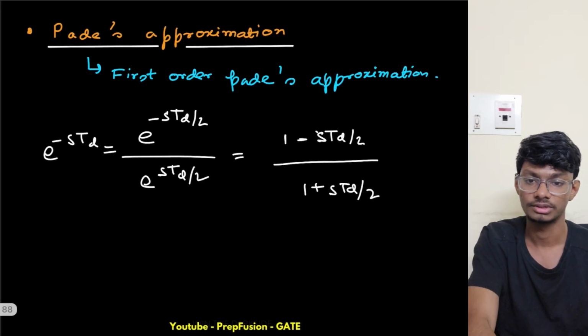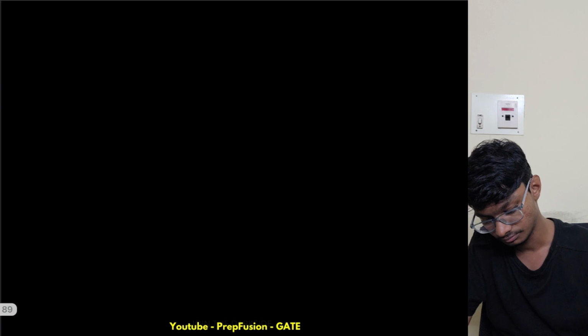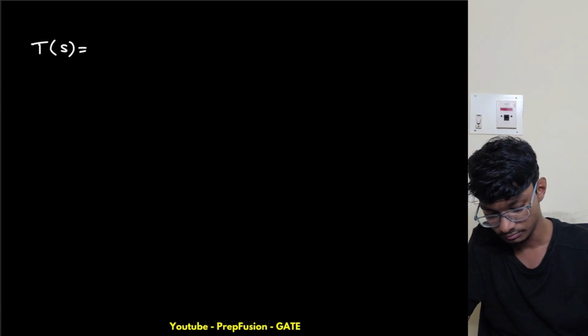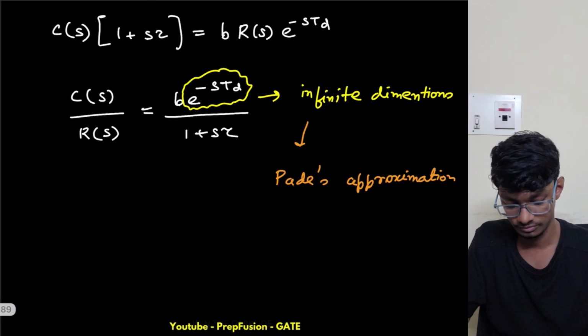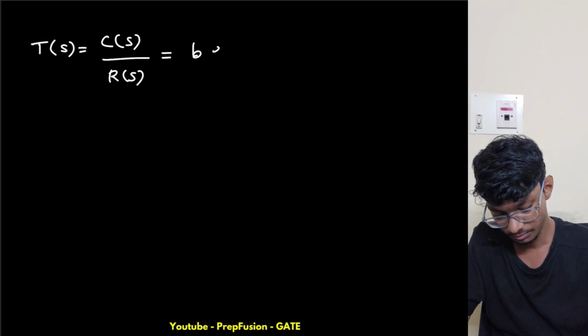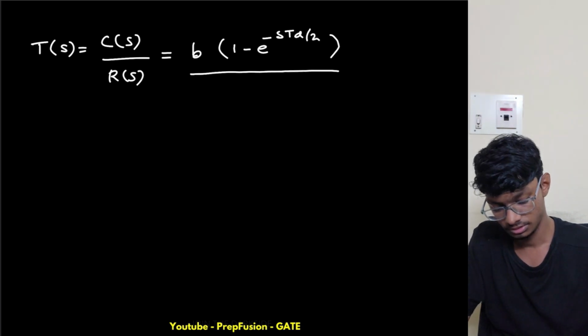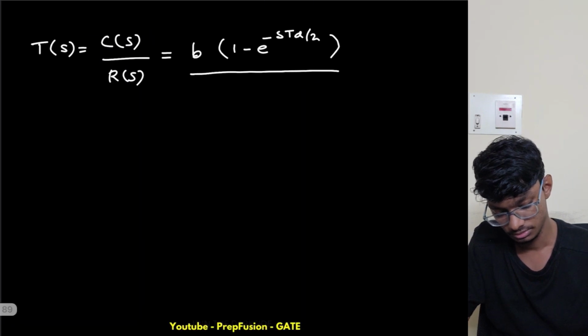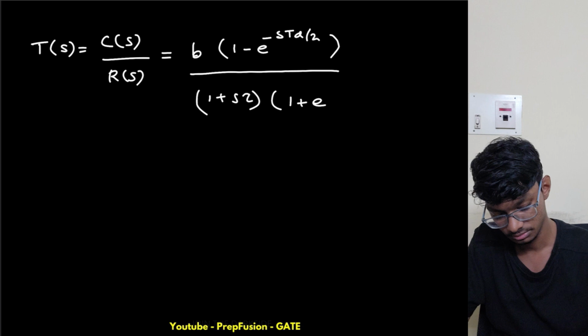So now what does my transfer function become? My transfer function C of s upon R of s becomes b into simply 1 minus std by 2, divided by 1 plus s tau into 1 plus std by 2.